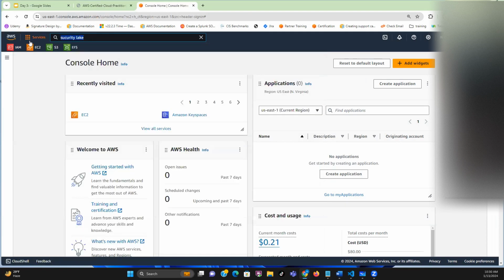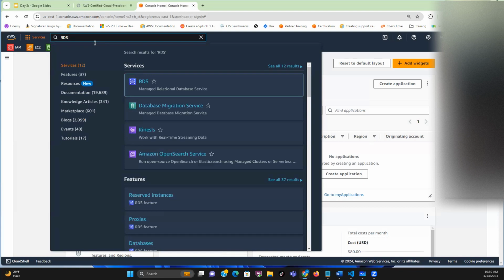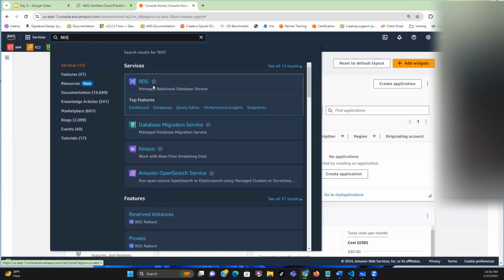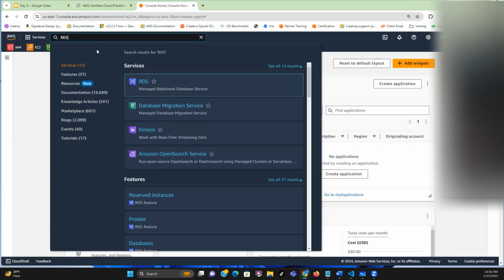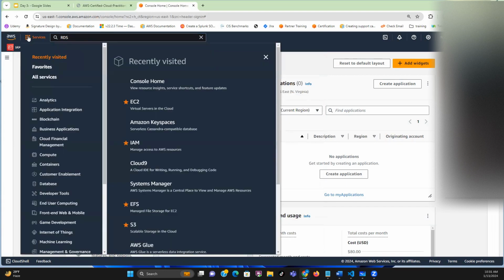So let's say the service you are looking for is relational database, which is called RDS. You can click on RDS and it's going to look for it. So this is how to search for a service. Now let's go back to how to see all the services that I was showing you earlier.